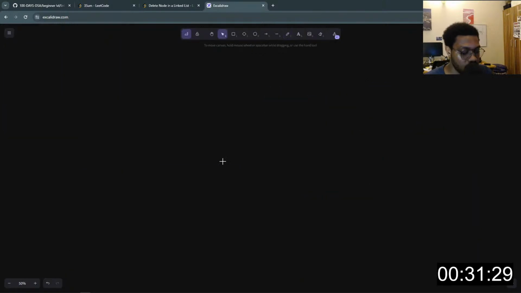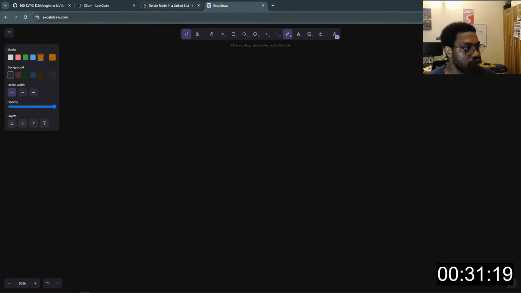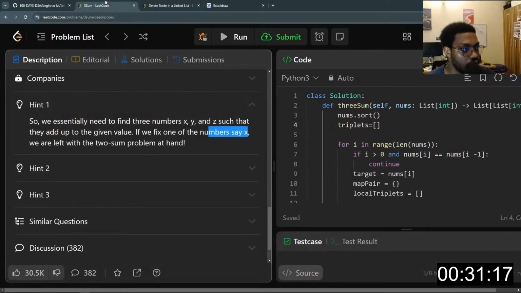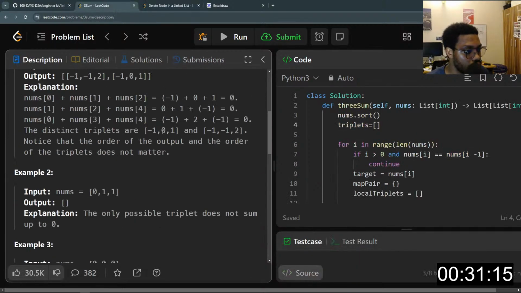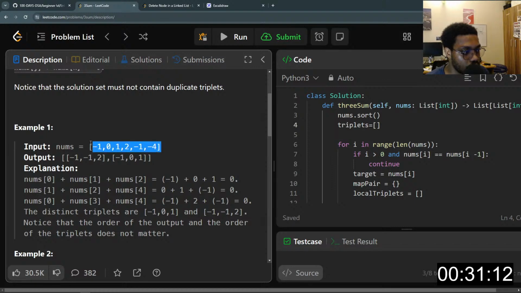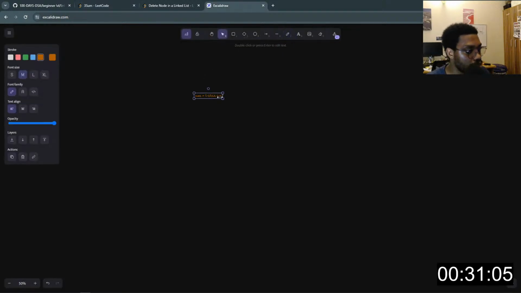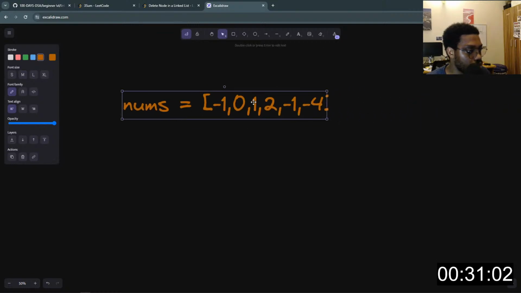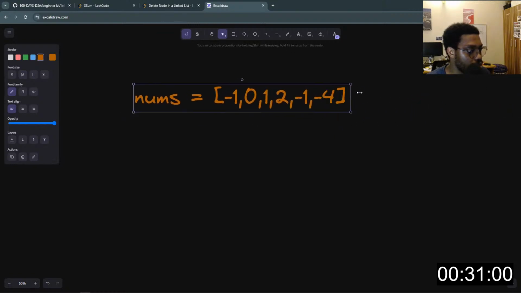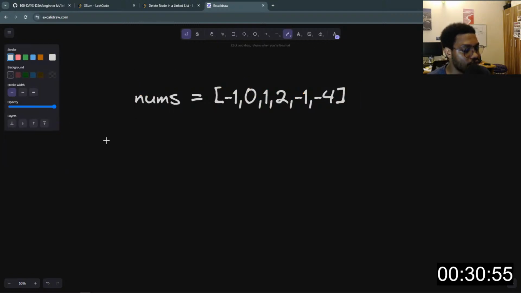let me just delete this. Where did I drop the stylus? Okay. So we have our array, right? So let's copy this value here. Sorry. Blue or white? White is good.